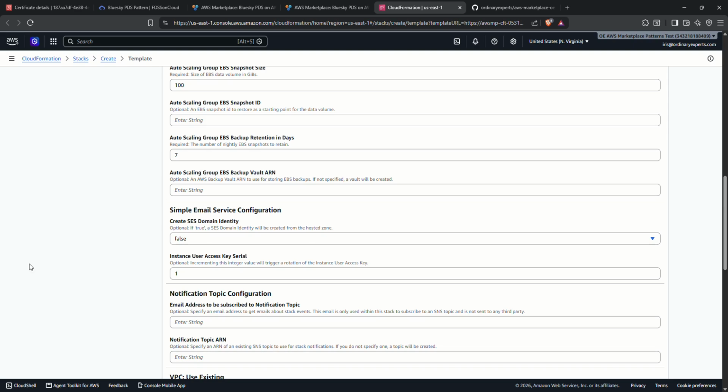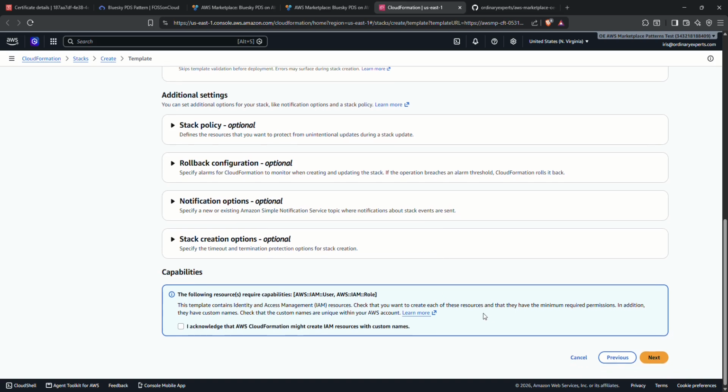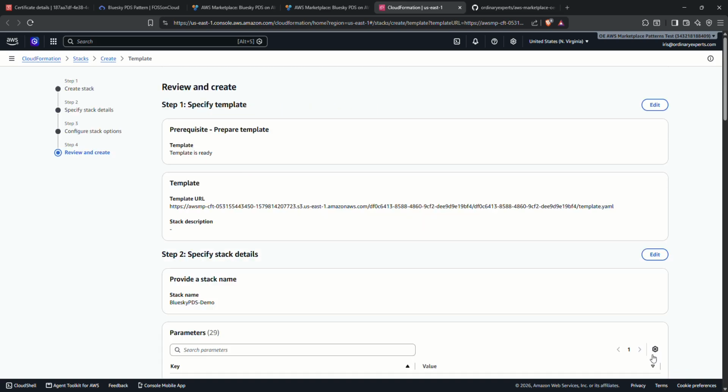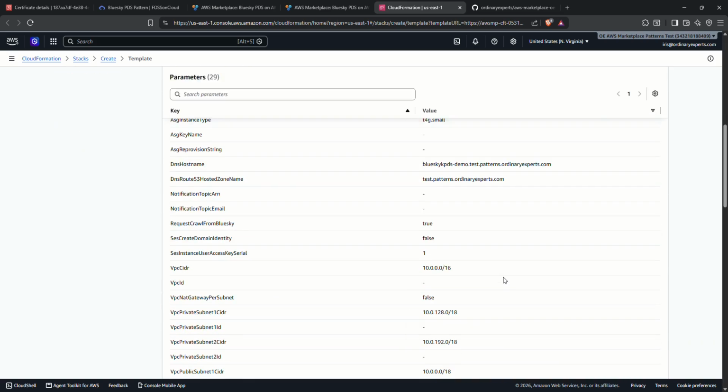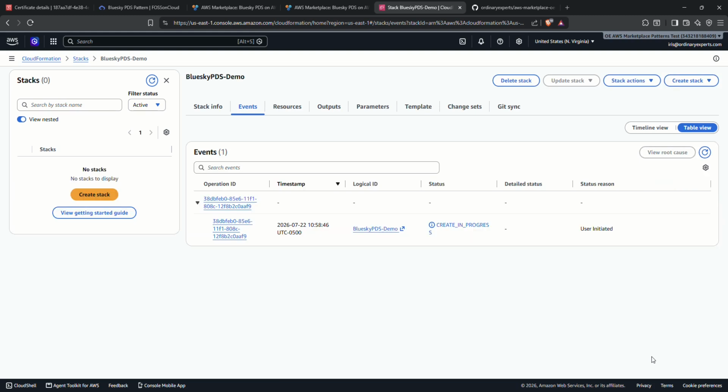Everything else will stay default, so you'll want to click Next, hit Acknowledge, and Next again. This summarizes everything that you entered, all your parameters, and then click Submit. This stack will take about 15 to 20 minutes to deploy and create, and then I'll show you how to set it up.